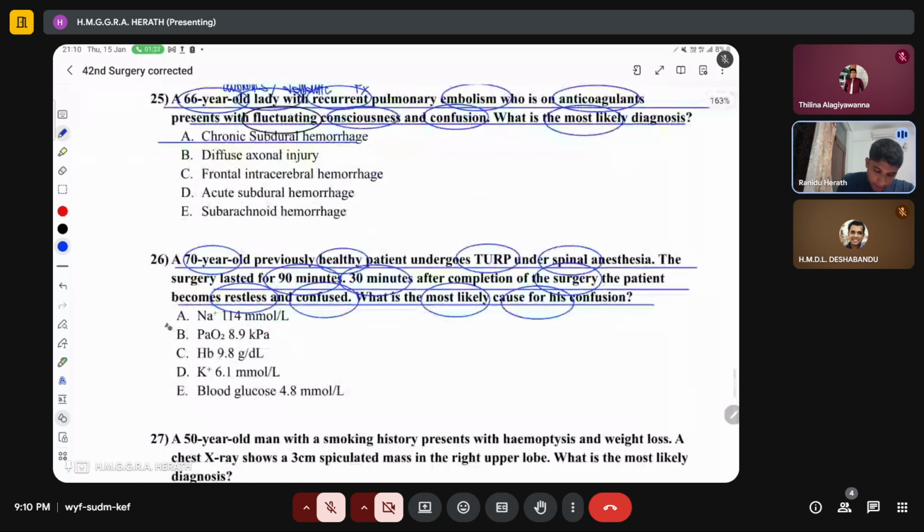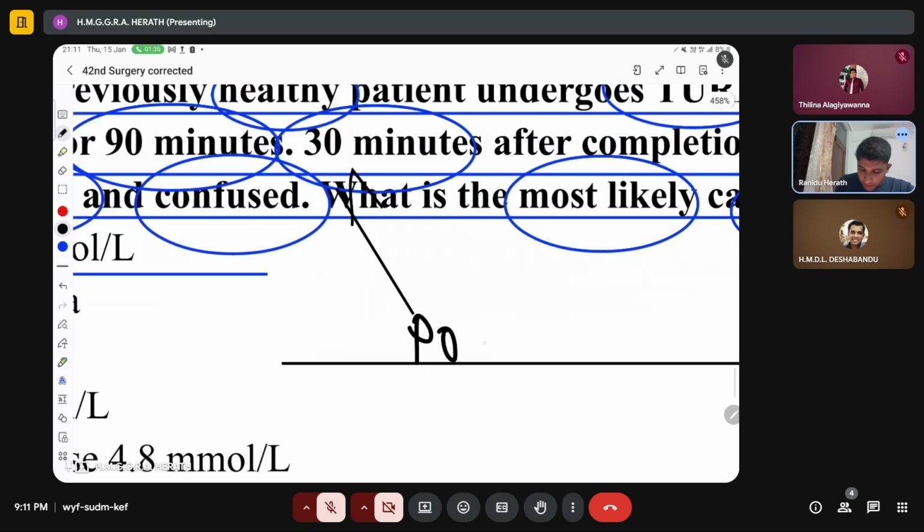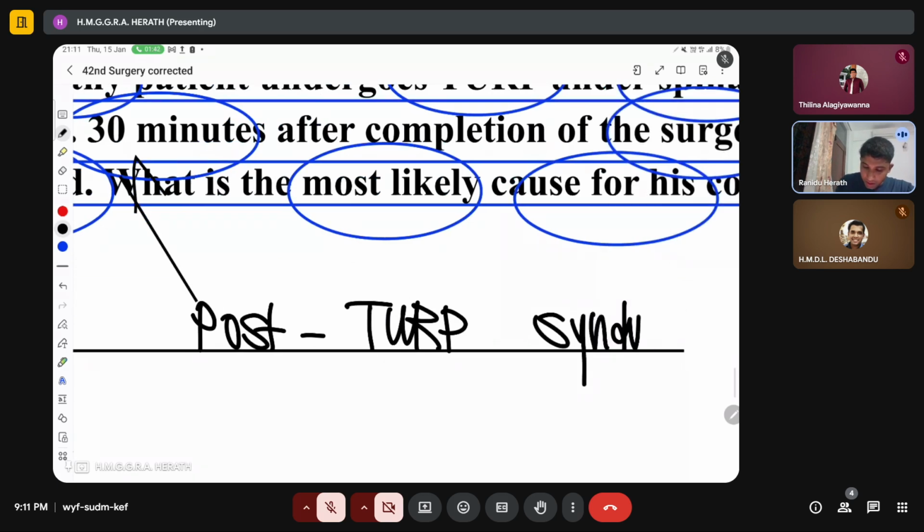It is most likely due to low sodium levels. This is called post-TURP syndrome, right? This patient being confused and restless is called post-TURP syndrome, where when you cut the prostate in TURP, you use a laser and you cut the prostate.